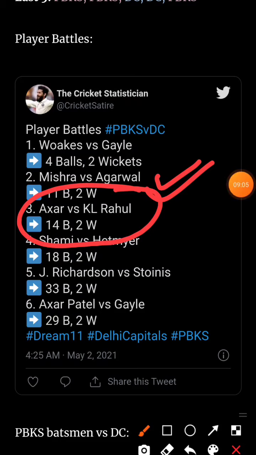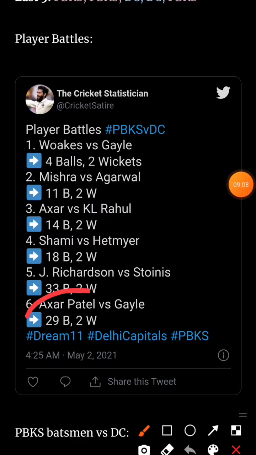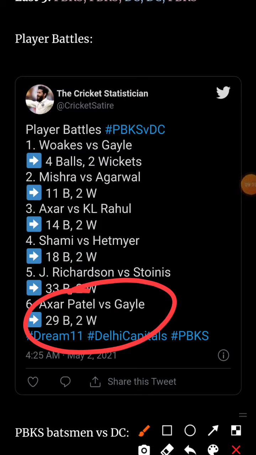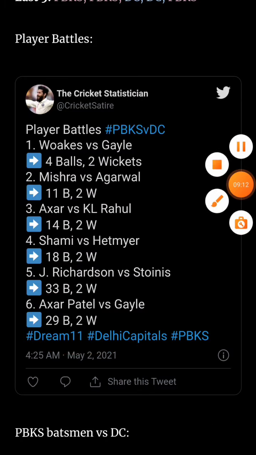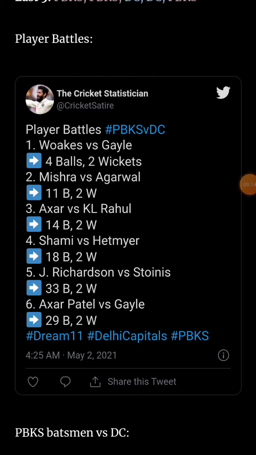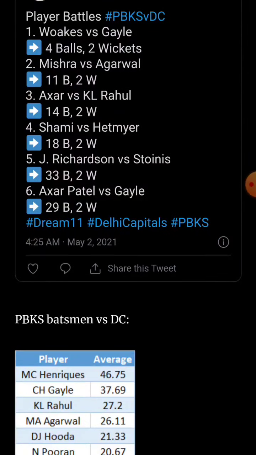And there is another thing about Akshar Patel. He has also troubled Chris Gayle in 29 balls. He got Gayle 2 times. So 2 of the main Punjab Kings batsmen, they are being troubled by Akshar Patel. Remember this thing. Shami got Hetmyer 2 times in 18 balls and Jai Richardson got Stoinis 2 times in 33 balls, and they faced each other in BBL.